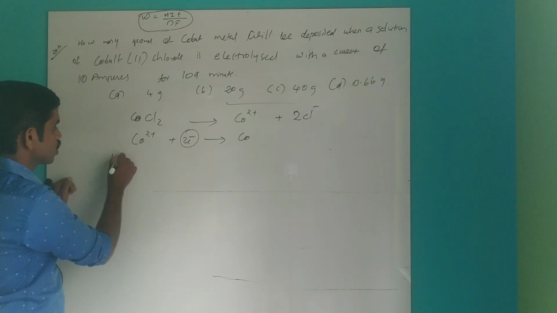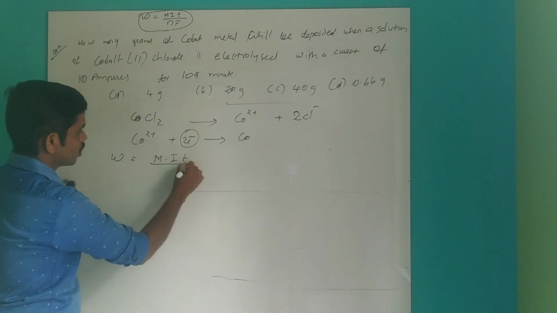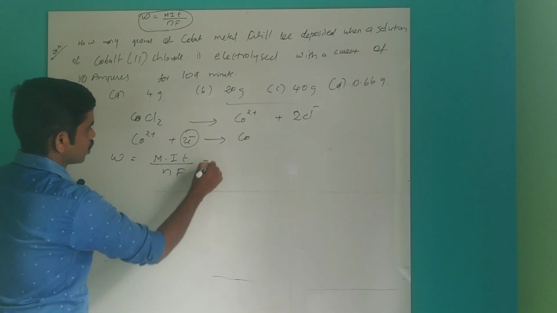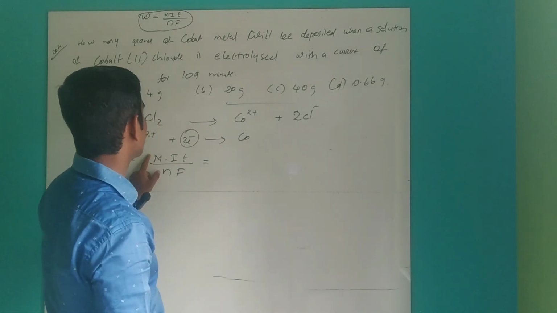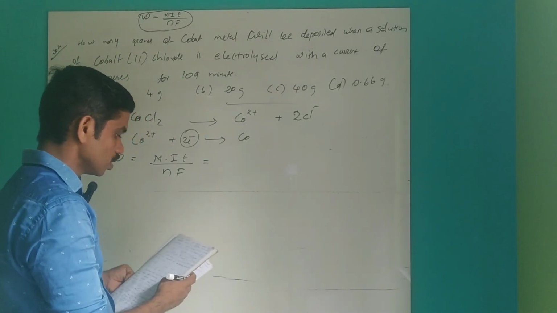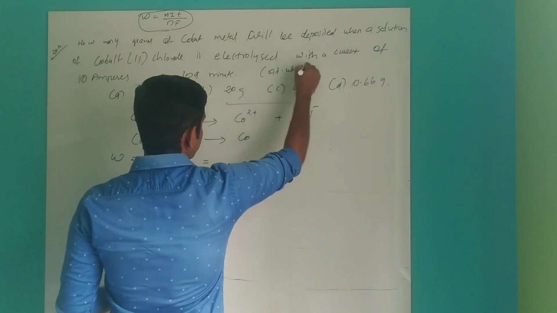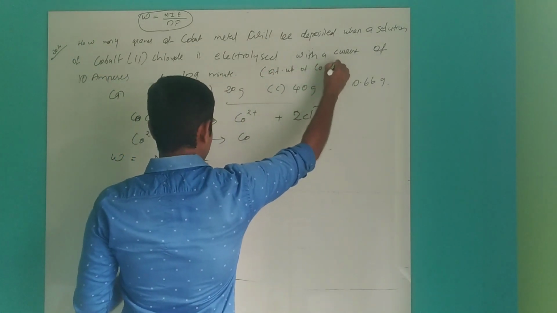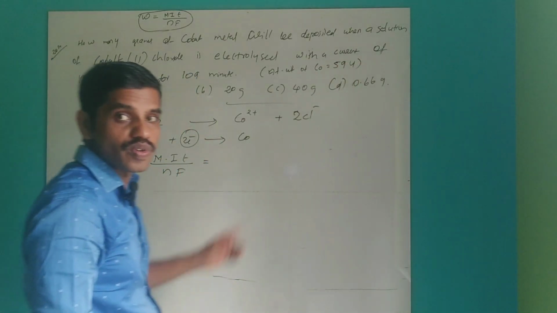Now write the equation W is equal to MIT divided by NF. What is the mass of cobalt? The atomic weight of cobalt is 59 U, 59 unified mass.